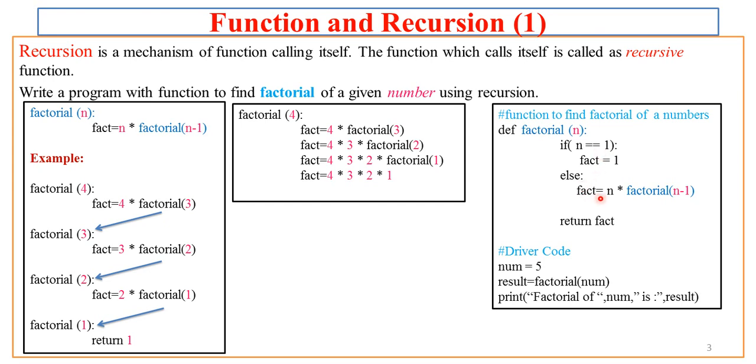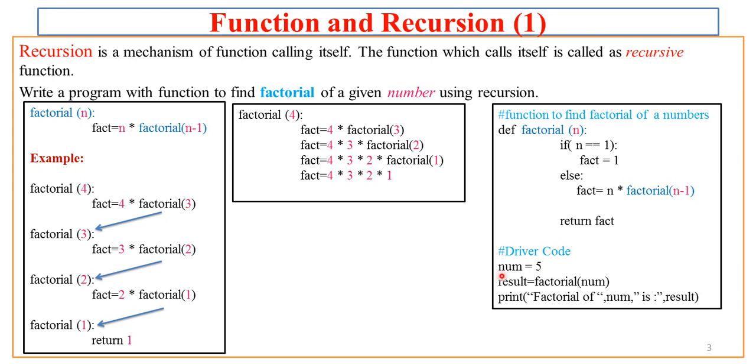Otherwise, we'll call the function itself by writing fact equal to n into factorial of n minus 1. Now this is the proper, complete code of your factorial function, but the background happenings are really different. Now here, after doing some processing, we return the value.